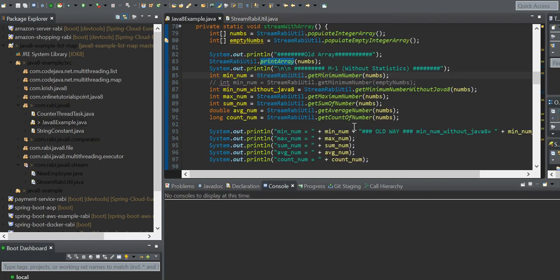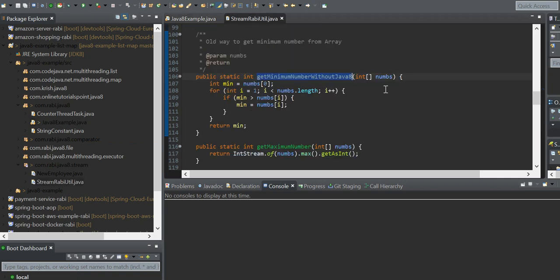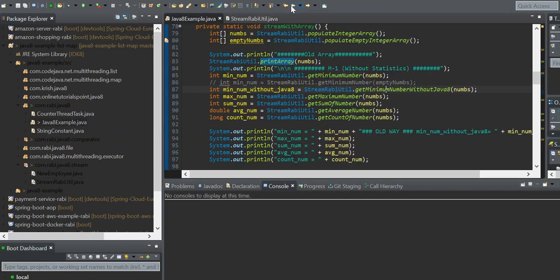And the other elegant way we can do that: the minimum number without the Java 8 Stream API. Java 8 is simpler. So this is the old approach, and I'm not going into details about the old approach. And the modern approach, we already get that Stream API.